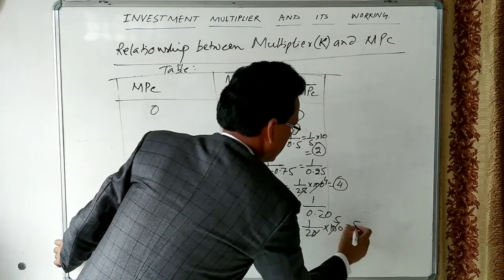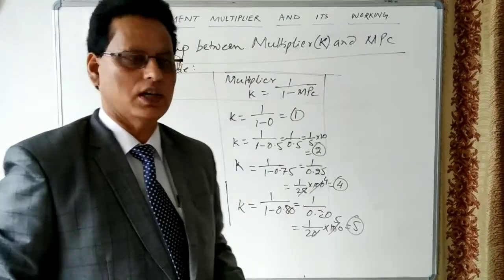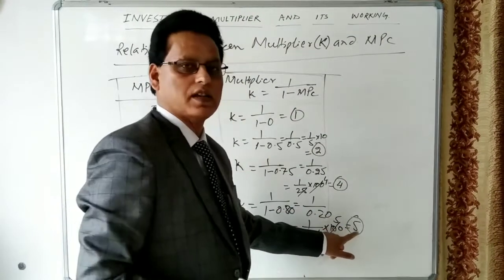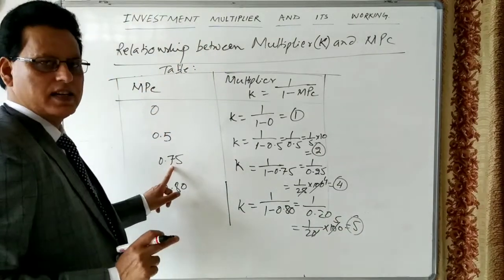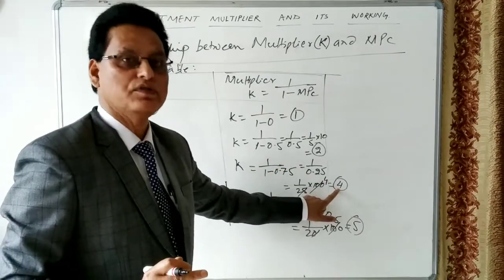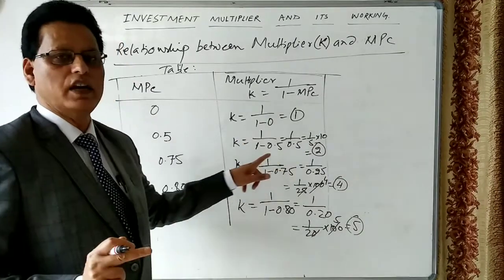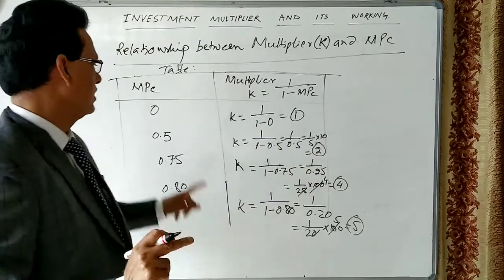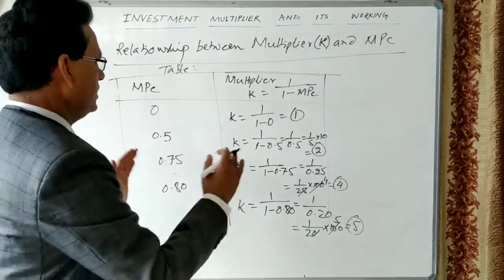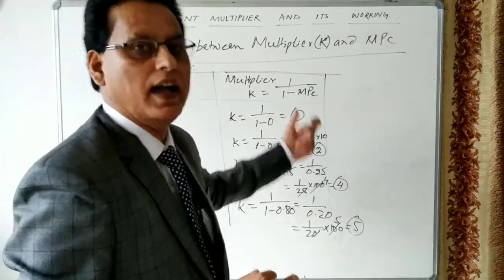5. So what we have seen: if 80% of the income goes for consumption, then the income in the economy will increase by how many times? 5 times. If 75% of the income goes for consumption, income increases by 4 times. If 50% of income goes for consumption, then the income will increase by 2 times. So what we have learned by this equation is that there is a direct relation between the marginal propensity to consume and the multiplier.